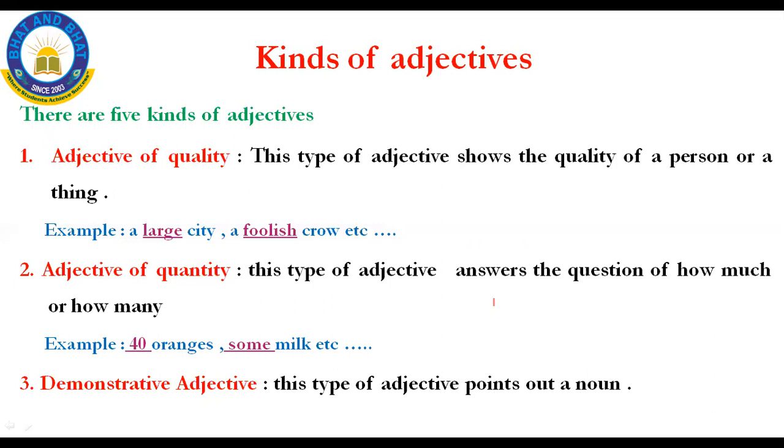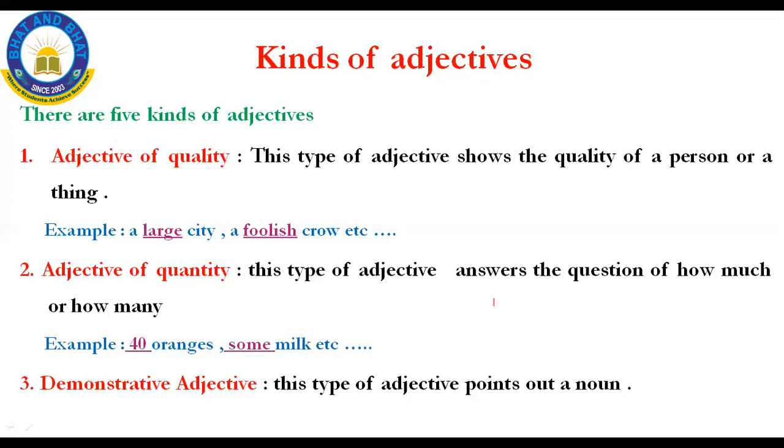The first one is adjective of quality. This type of adjective shows the quality of a person or a thing. For example, a large city. It tells about the quality of the city. A city is very large. And then a foolish crow. It tells the quality of the crow. That is nothing but the first type. The first type is adjective of quality.